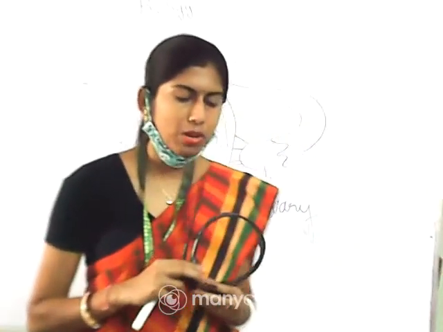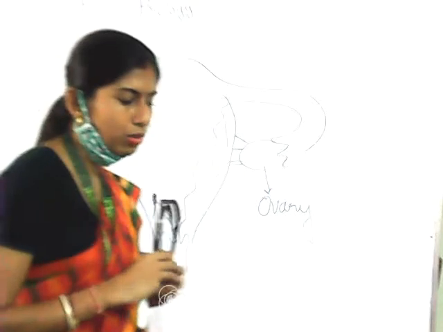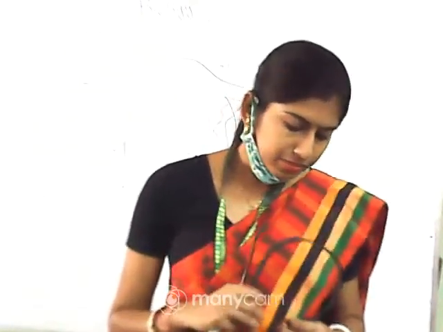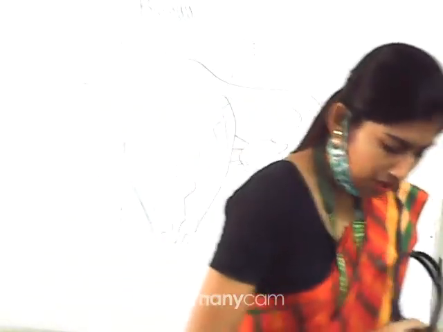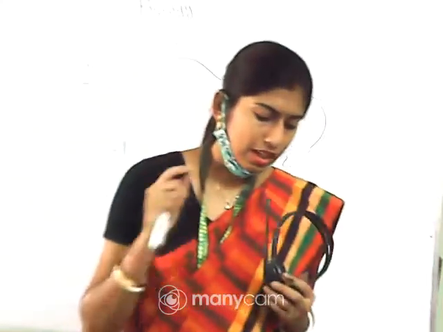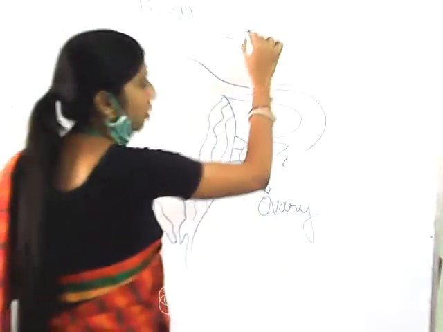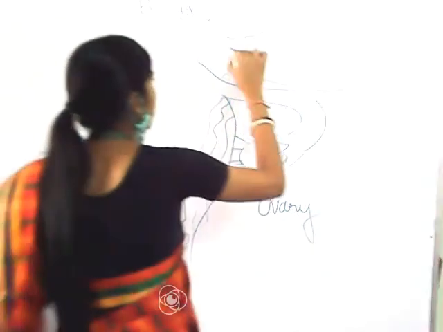Now what is the size and shape of the ovary? Each ovary is about 2 to 4 centimeters in length, and as I have told you, they are connected to the uterus. Again, the ovaries are covered by a thin epithelium which encloses the ovarian stroma. If you see the large view of the ovary, then you will find the different developmental stages.